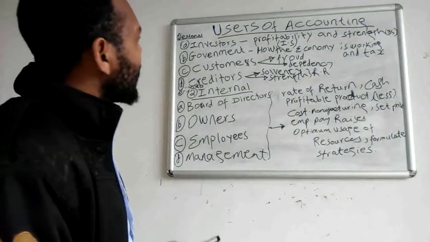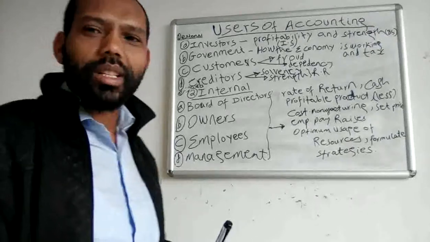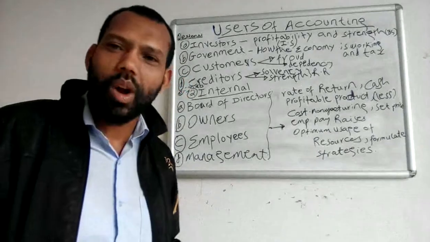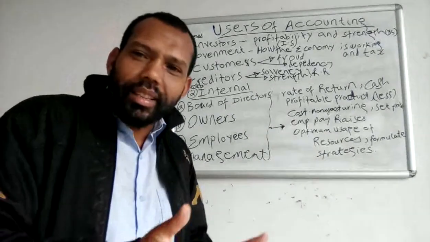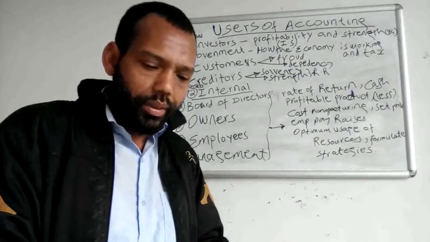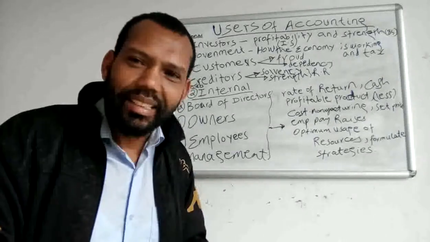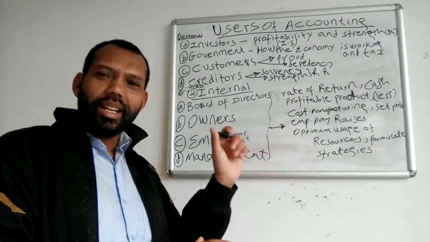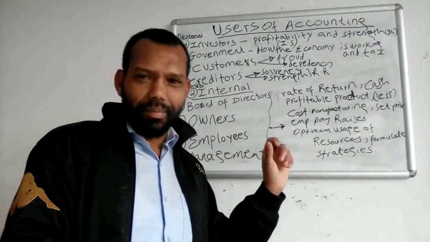The other accounting users are internal users. These internal users are people who are involved in the internal activity of the organization, but they demand some sources of accounting information for their specific purpose.